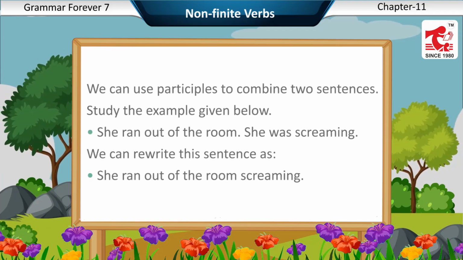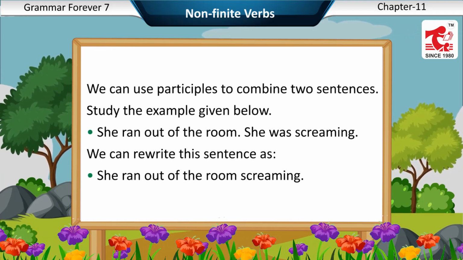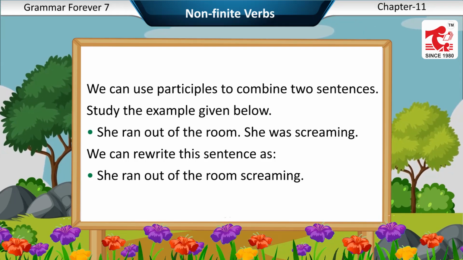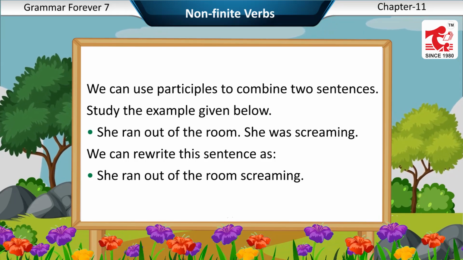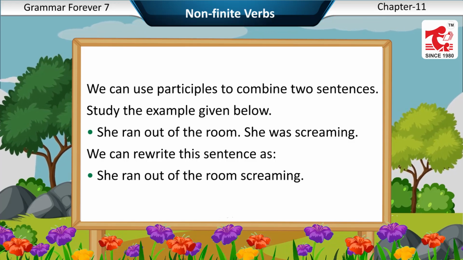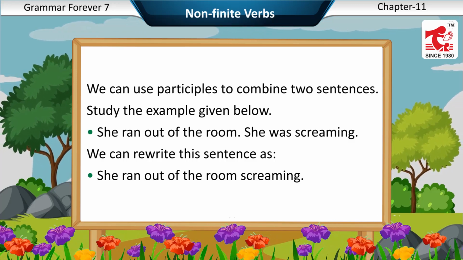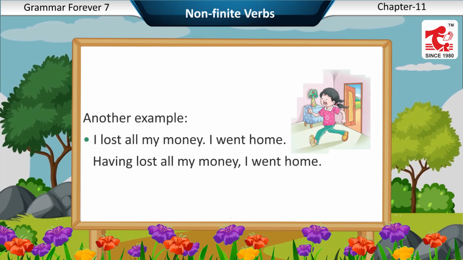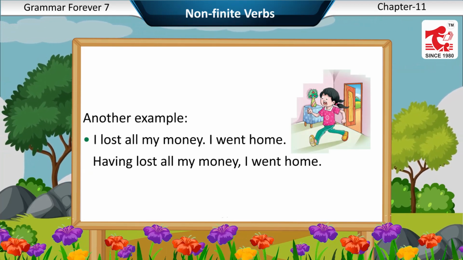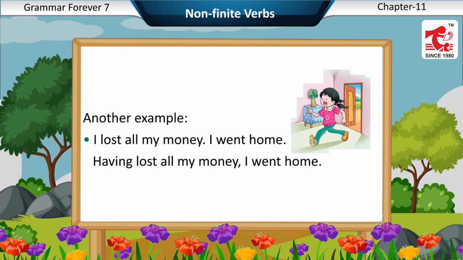We can use participles to combine two sentences. Study the example given below. She ran out of the room. She was screaming. We can rewrite this sentence as: she ran out of the room screaming. Another example: I lost all my money. I went home. Having lost all my money, I went home.